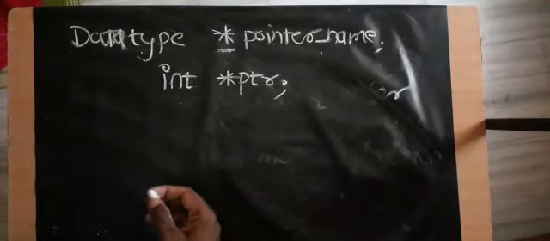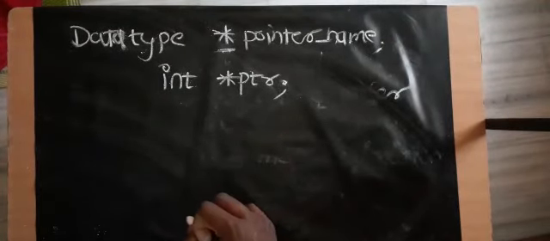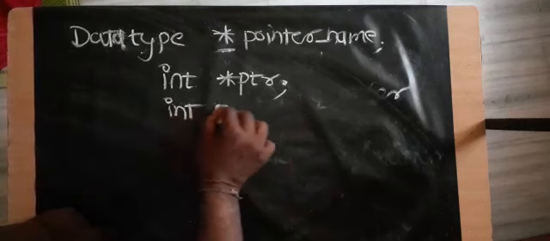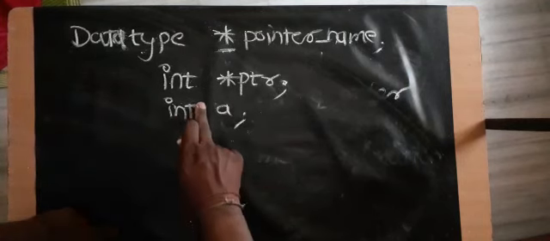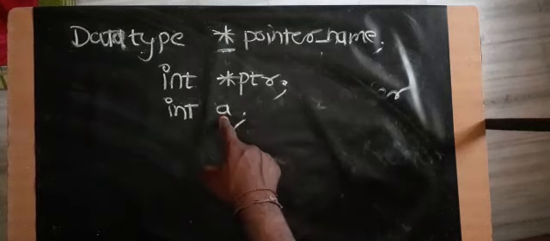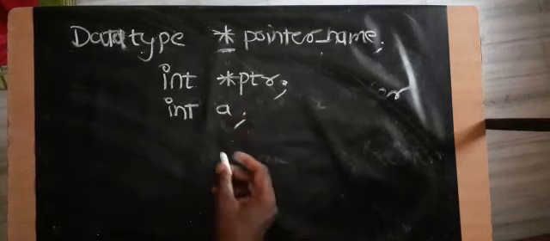So next part is how to initialize pointer variable. It is also simple process. So to initialize pointer variable, first we have a normal variable. Now let int a is my normal variable. So we store address of a into ptr.